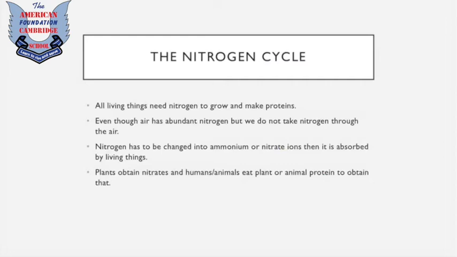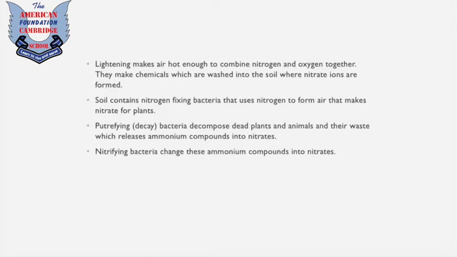The plants, humans, and animals do not take up nitrogen as a gas. Even if we inhale the air, the nitrogen and its amount comes out directly as it is from the body. Now plants obtain nitrates, and humans or animals eat plant or animal protein to obtain that nitrogen, in the form of nitrate ions. Now here we have some processes by which nitrogen is given off into the environment and the quantity is maintained.